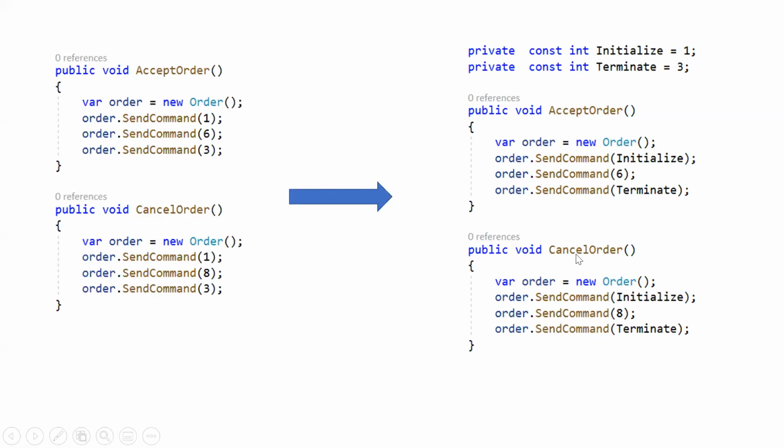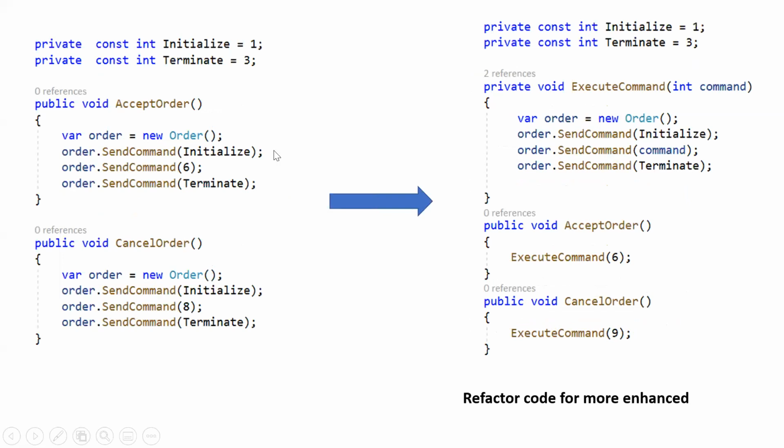But do you think this is fine, or can we do more refactoring? Still, this is not fine, because these two can be reused. What we can do is create a separate method, execute command, and pass the command which is not common.